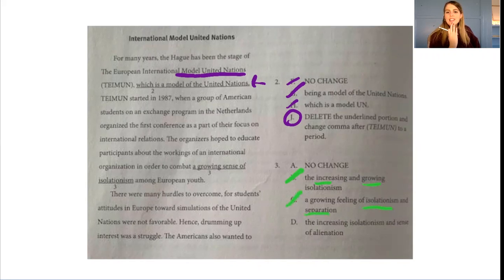The increasing isolationism and sense of alienation. Isolationism and sense of alienation, same thing. So the only non-redundant answer is to keep A.